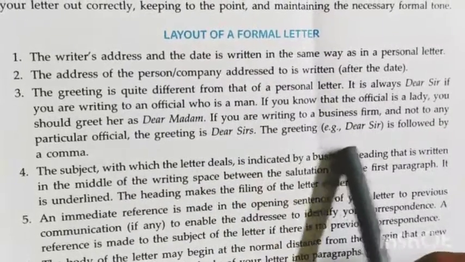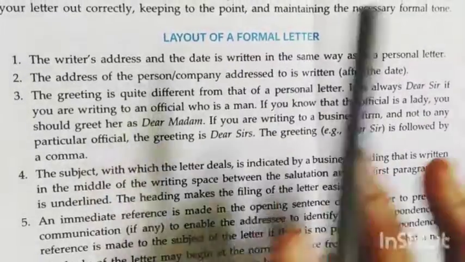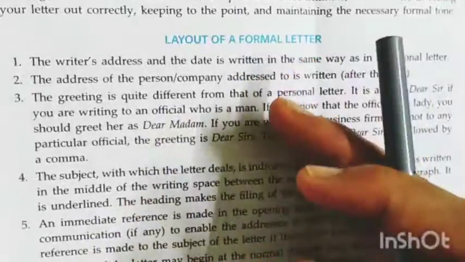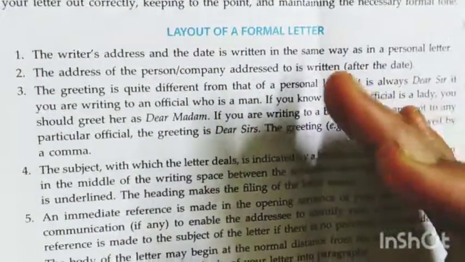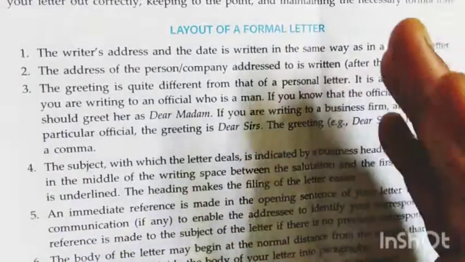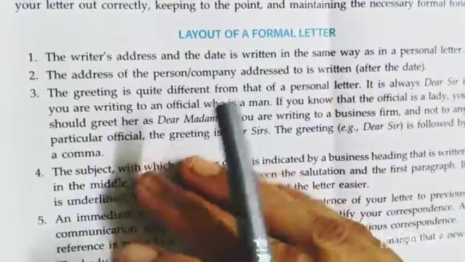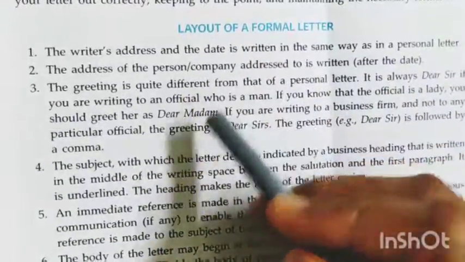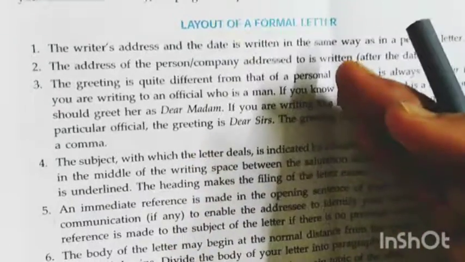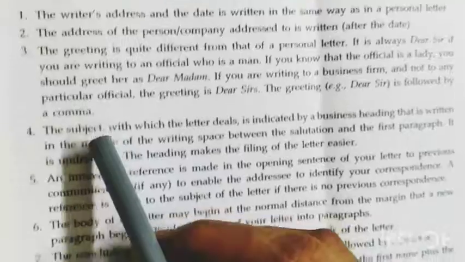The greeting, for example, dear sir, is followed by a comma. I am telling you that if you are writing to someone and you don't know whether the person is male or female, then you have to write sir or madam. Okay, so you have to write in this way. So put a comma after addressing.